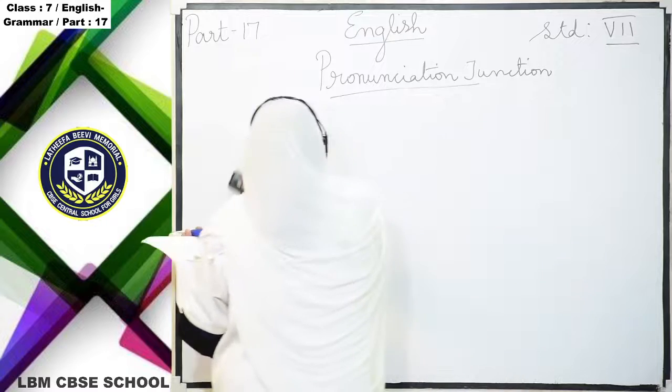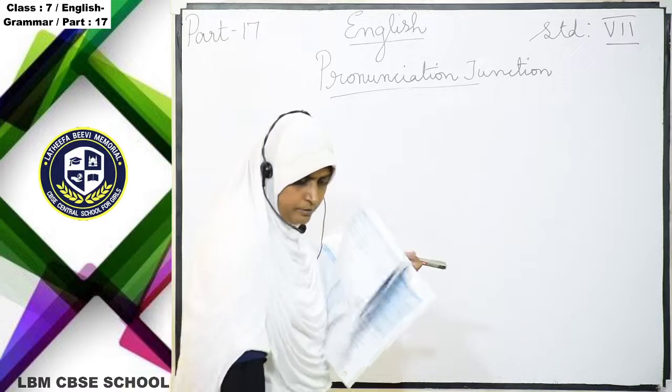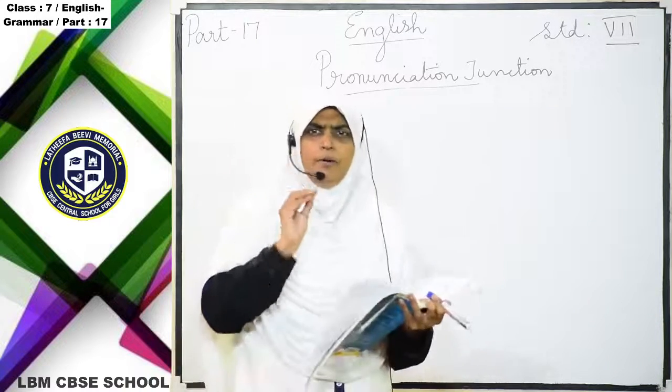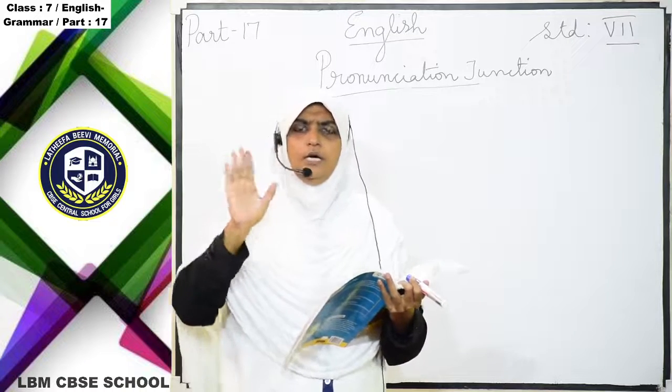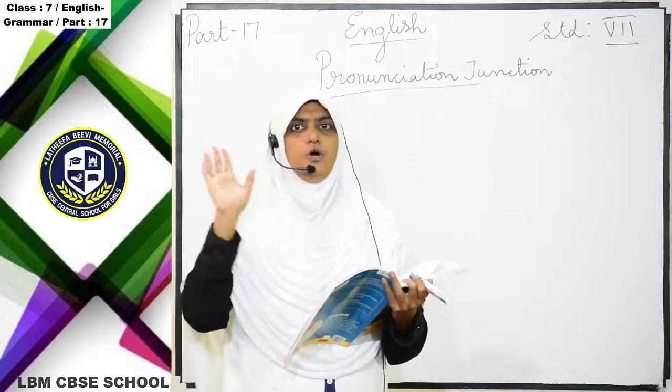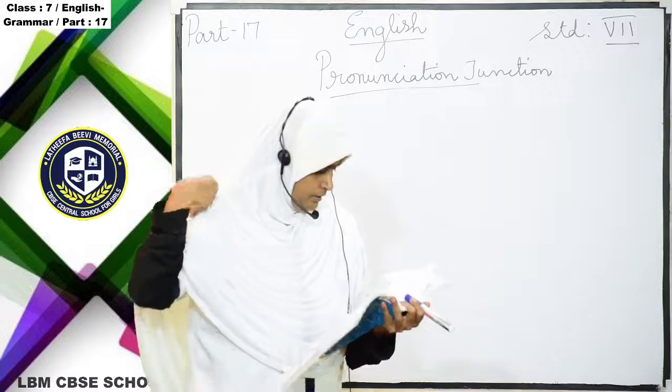Do you all understand? For vowel sounds, you just have to remember A, E, I, O, U. This is a vowel sound. The rest of the letters we call consonant sounds. Okay.